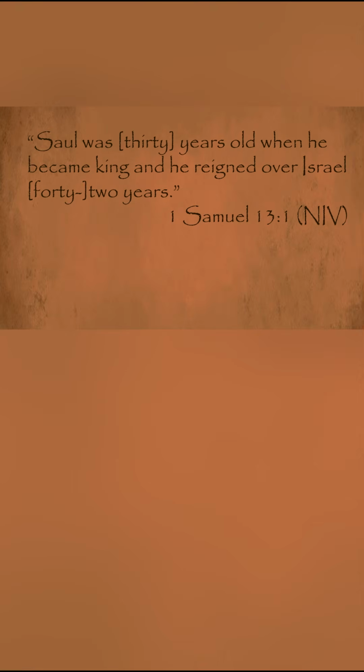1 Samuel 13:1 appears helpful at first. Here is the New International Version. "Saul was 30 years old when he became king, and he reigned over Israel 42 years." That seems very straightforward, but what's with the brackets? The NIV I'm using has an extensive marginal note on the two sets of brackets, and for good reason.